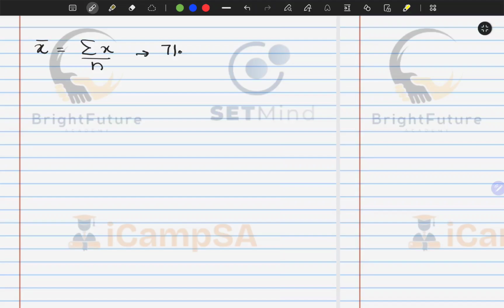So we know that 71.75 equals the sum of the terms divided by 32. We can find the sum of the terms by taking 71.75 and multiplying it by 32. And what we end up finding is 2296.